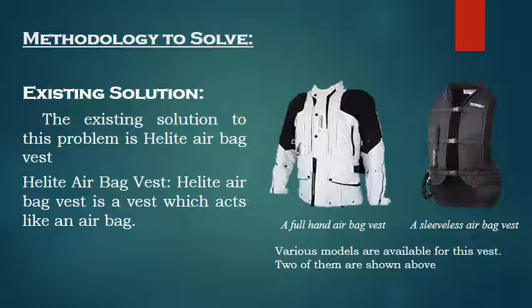When the person is thrown off the bike during the accident, the vest immediately gets filled with air, and thus, when the person falls down, he or she doesn't get hurt. It works just like an airbag, but is a little bit different from it. For your reference, we have displayed pictures of the airbag vest.